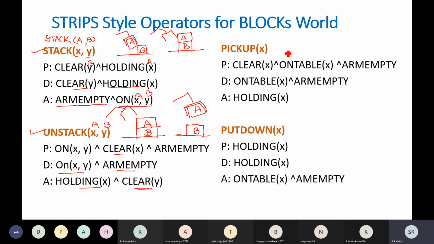Similarly, for the pickup operation, when you are going to pick up a block from a table. Now when the pickup operation is performed, suppose block A is on the table.